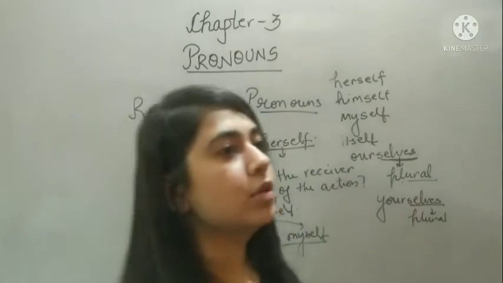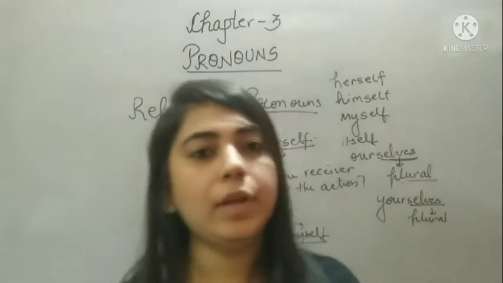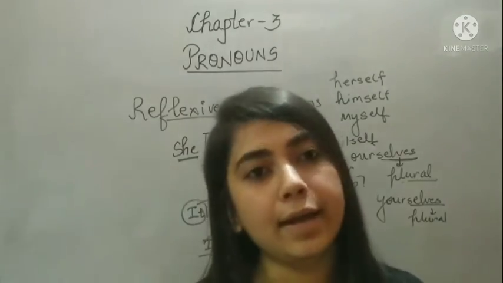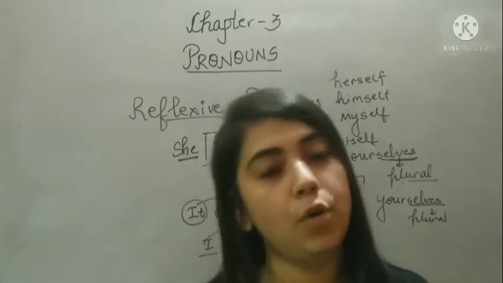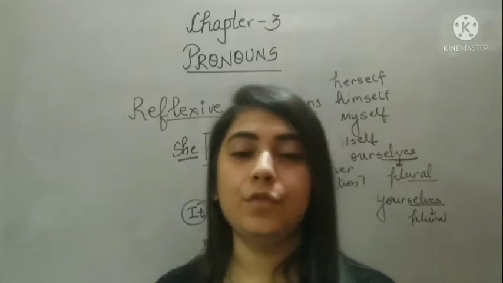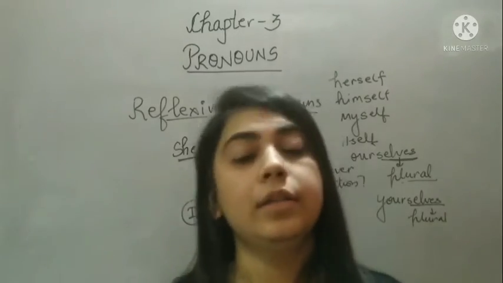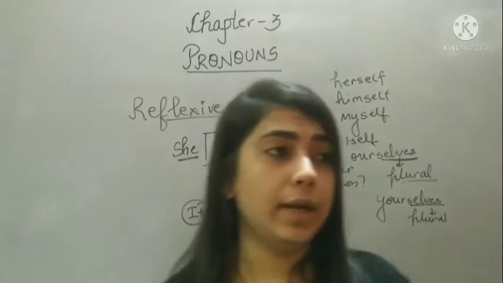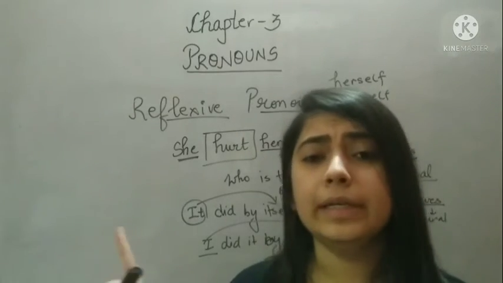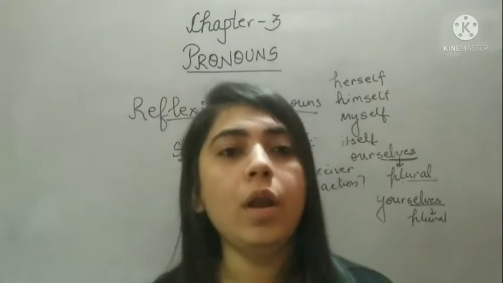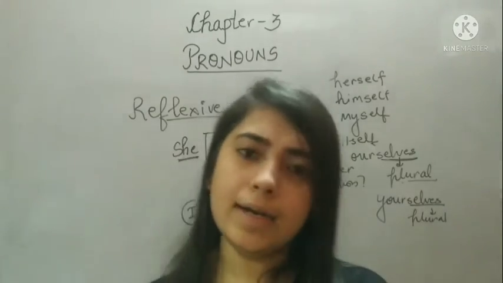So these are reflexive pronouns. जो subject अपने ऊपर ही और खुद से ही कोई action कर रहा है, in that case, you can directly use reflexive pronouns. Myself, himself, herself, itself, yourselves, ourselves. These all are examples of reflexive pronouns. For example, उस लड़की ने अपना सारा काम खुद किया. So she did all her work by herself.